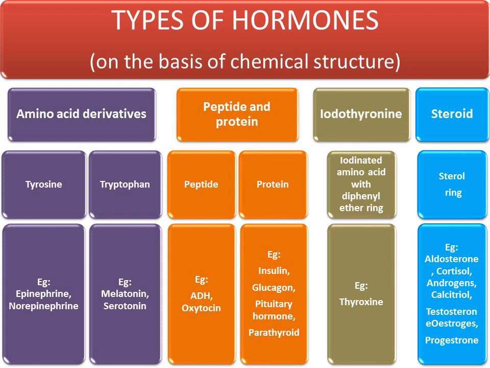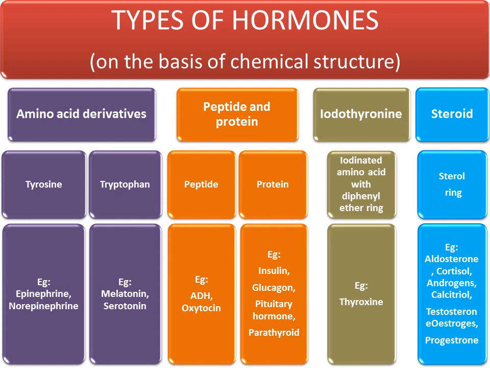Now the types of hormones on the basis of chemical structure, chemical constituents. Hormones are of four types. One is the amino acid derivative hormones, then peptide and protein hormones, iodothyronine hormones, and the last one is steroid hormones. Amino acid derivative hormones, on the basis of the amino acid present in the hormone, are of two types: tyrosine and tryptophan. Hormones having the amino acid tyrosine are epinephrine and norepinephrine. Tryptophan-having hormones are melatonin and serotonin.